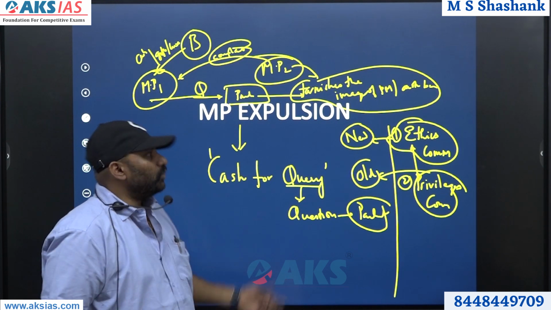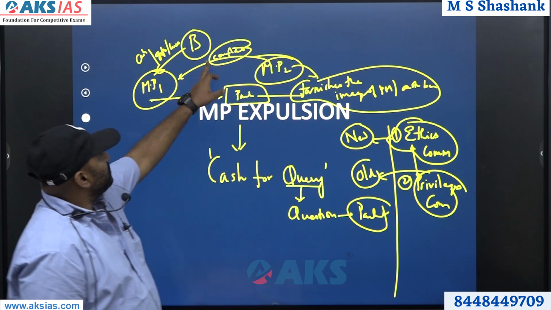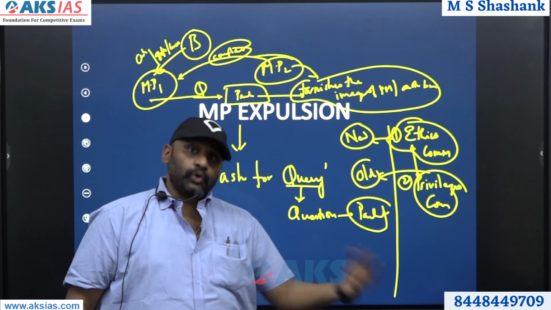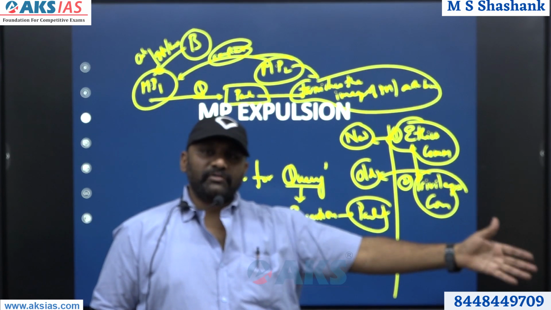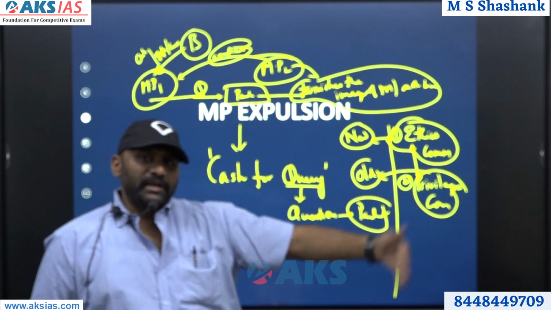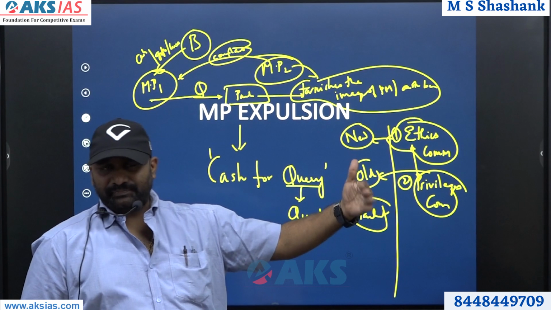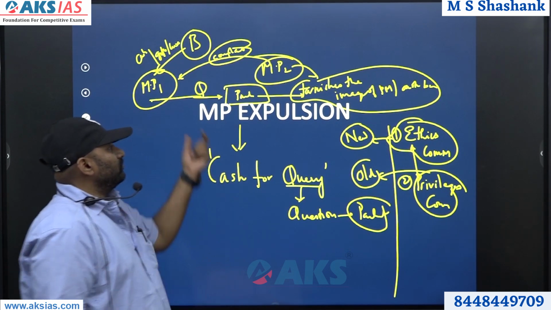That's the whole point. So this is the cash for query case, where this businessman will tell this MP, please ask these questions in the parliament, so that the image of a particular person or another member of the parliament or the prime minister or the speaker, it may be any person who is against them, will be questioned and their image will be tarnished. So that is the issue.